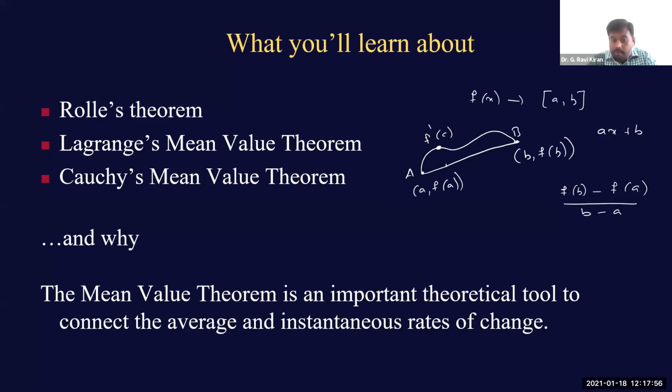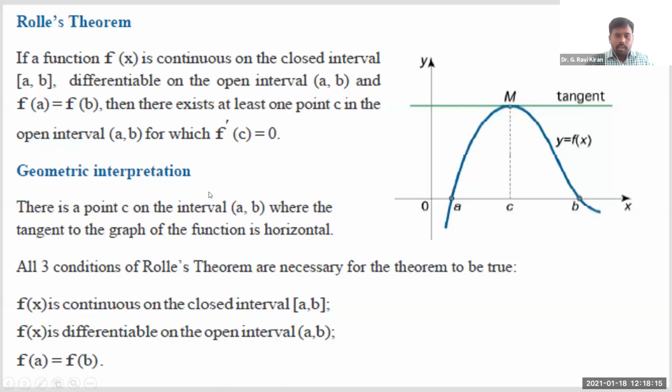Now see, we are trying to connect this instantaneous change and this average change. We are trying to establish a relationship between these 2 changes. Of course, there are points where these 2 are equal. So we are going to see them one after the other. So let's begin with Rolle's theorem first and look at the statement. Perhaps, if I am correct, most of you have studied Rolle's theorem in intermediate already. Anyway, let me just recall that.